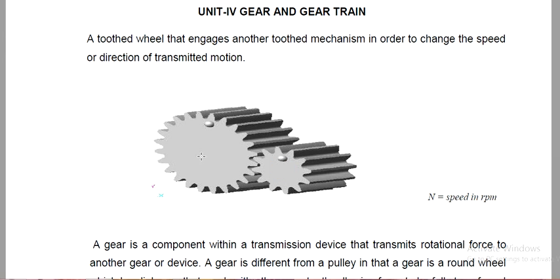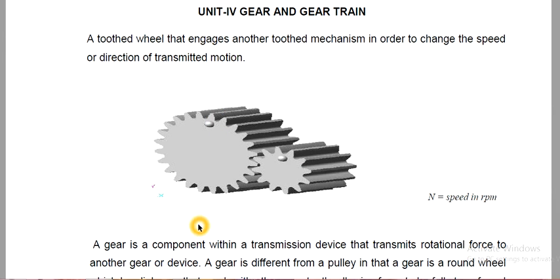We already discussed that a gear is nothing but a wheel which has teeth. To transmit motion to another toothed mechanism, the entire system is called a gear mechanism.